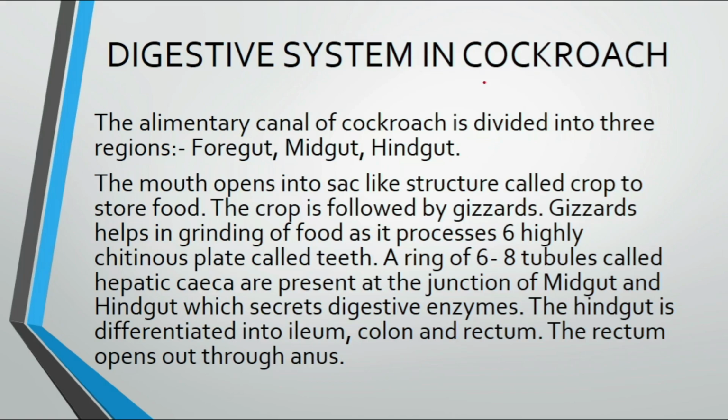Now digestive system in cockroach. This is also an important thing. The alimentary canal of cockroach is divided into 3 regions: foregut, midgut and hindgut. The food opens into a sac-like structure called the crop to store food. The crop is followed by the gizzard. Gizzard helps in grinding of food as it possesses 6 highly chitinous plates called teeth. A ring of 6 to 8 tubules called hepatic caeca are present at the junction of the midgut and the hindgut, which secrete digestive enzymes. The hindgut is differentiated into ileum, colon and rectum. The rectum opens into the anus, as it happens in our human body also.